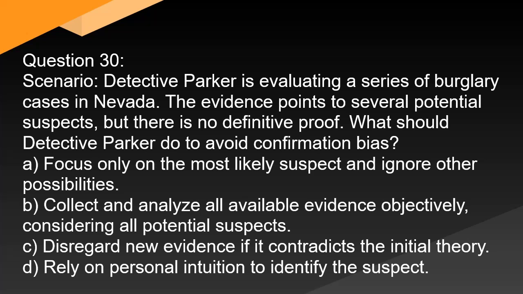Question 30. Scenario: Detective Parker is evaluating a series of burglary cases in Nevada. The evidence points to several potential suspects, but there is no definitive proof. What should Detective Parker do to avoid confirmation bias? A. Focus only on the most likely suspect and ignore other possibilities. B. Collect and analyze all available evidence objectively, considering all potential suspects. C. Disregard new evidence if it contradicts the initial theory. D. Rely on personal intuition to identify the suspect.